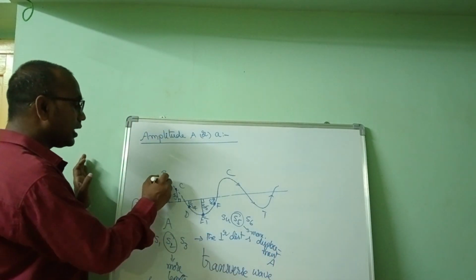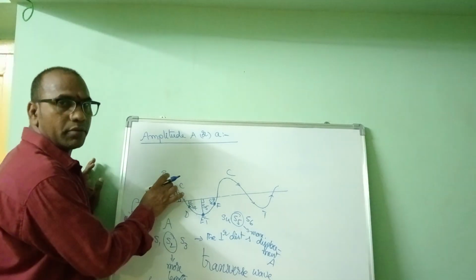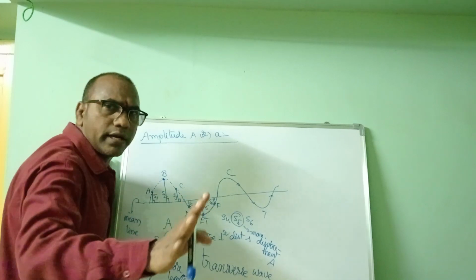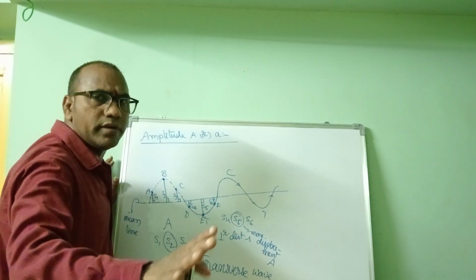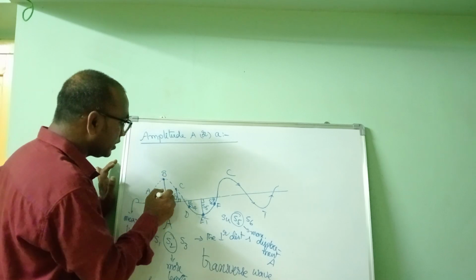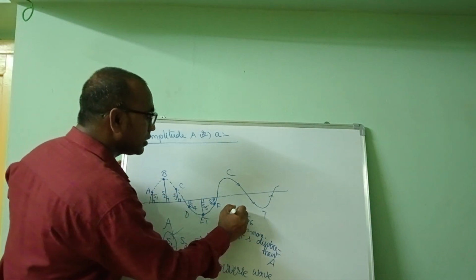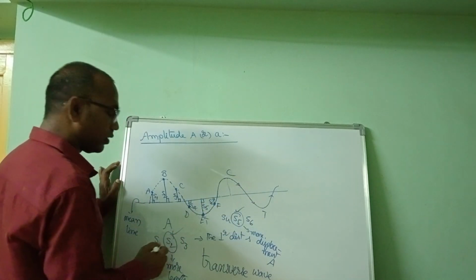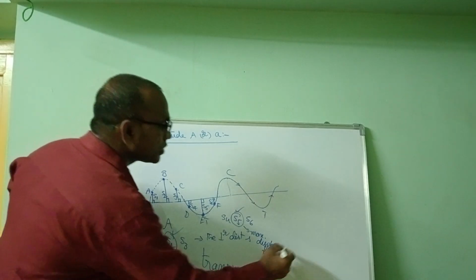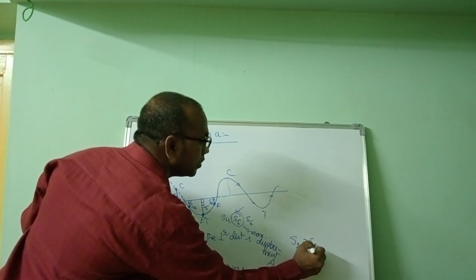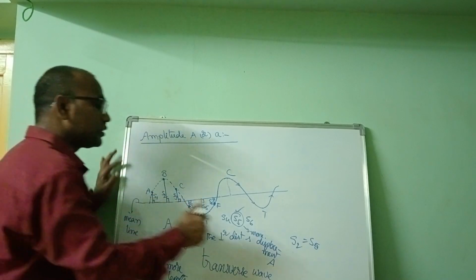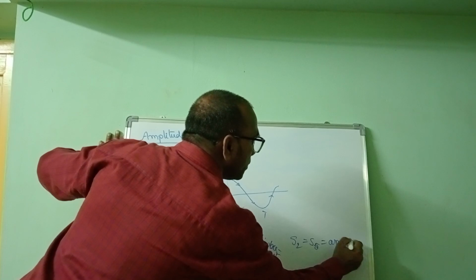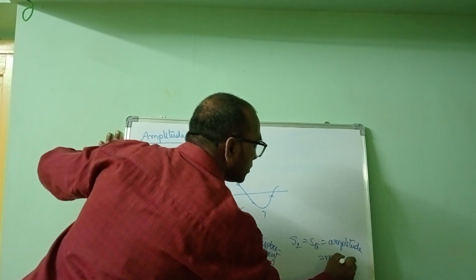Towards the upper portion or towards the lower portion, the extremities are at the same distance, equidistant from the mean position. Whatever the displacement S2 here is the same as S5 there, both are equal. S2 equals S5. Maximum displacement is nothing but amplitude.